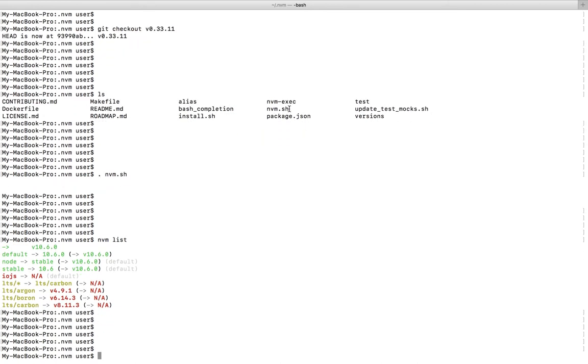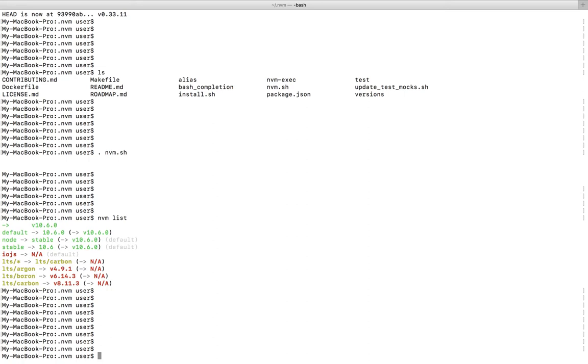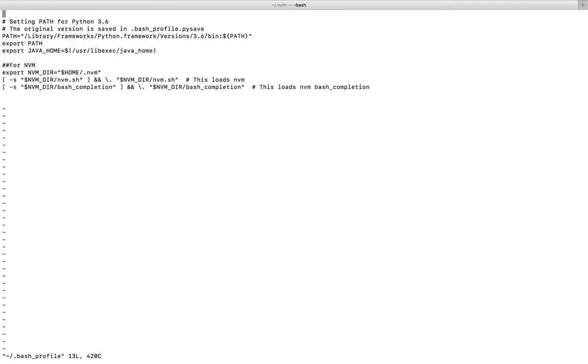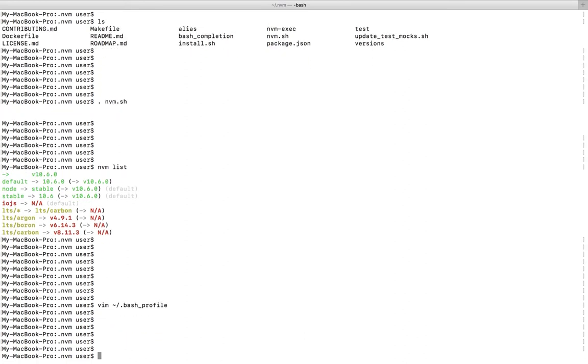If you want, you can move this sourcing command to the bash_profile. It's something like this. Open bash_profile, and there you can see these 3 lines. We need to add these 3 lines, then it will automatically source the nvm.sh script when you log into the system. Okay, so let me clear this.